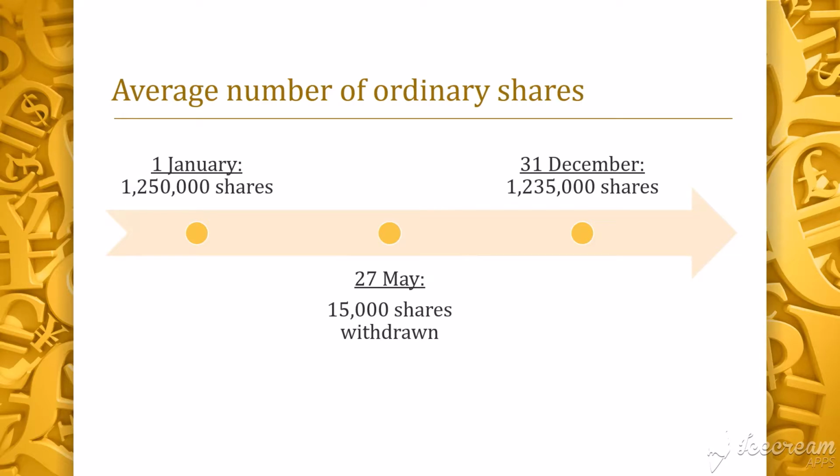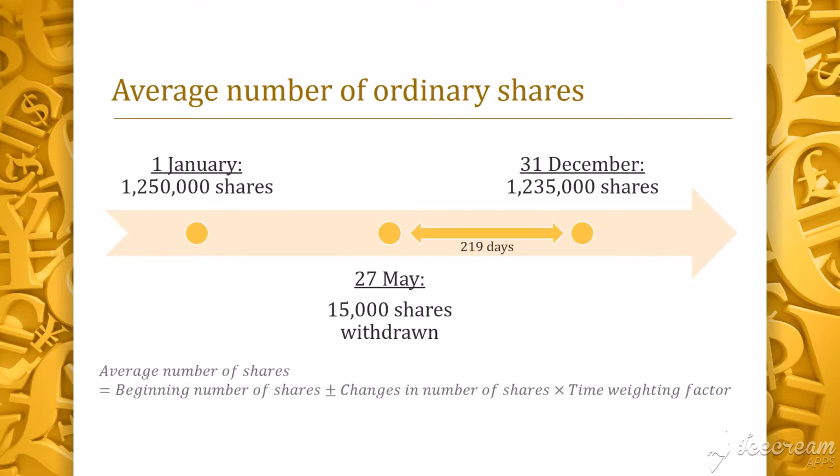Next example, the company has 1,250,000 shares at the start of the year. On 27 May, 15,000 shares were withdrawn, giving it 1,235,000 shares at the end of the year. 27 May to 31st December is 219 days. So we will follow the formula again and take